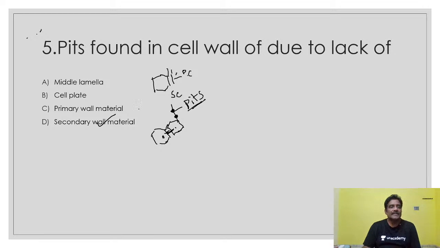So the middle lamella is the outermost layer. It is made up of calcium and magnesium pectate, and cell plate. Afterwards, the cell plate is formed centrifugally, with primary cell wall material. So the right option is D.